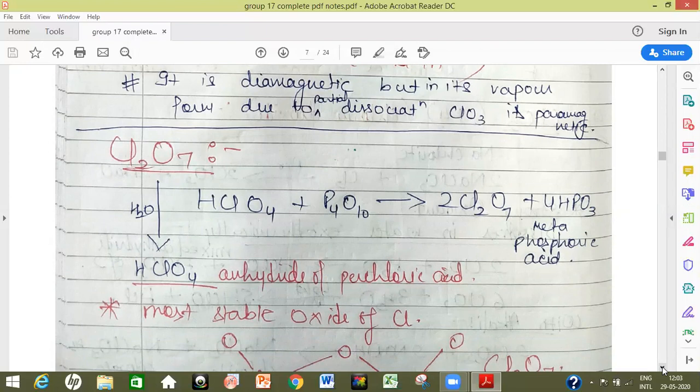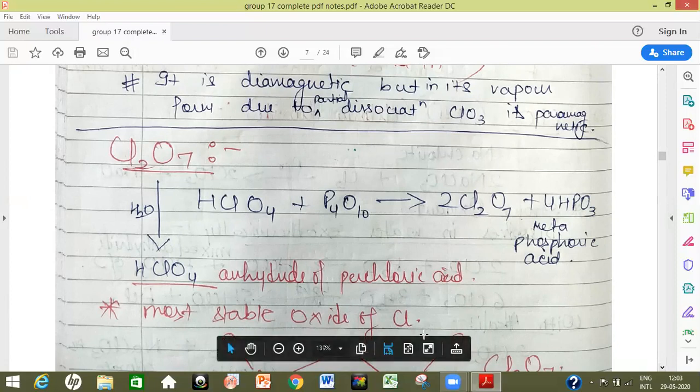It is prepared from the reaction of perchloric acid with P4O10, which is a powerful dehydrating agent. That means it is prepared by the dehydration of perchloric acid, so it is an anhydride of perchloric acid. When this oxide is reacted with water, we get perchloric acid, and metaphosphoric acid is formed as a byproduct.